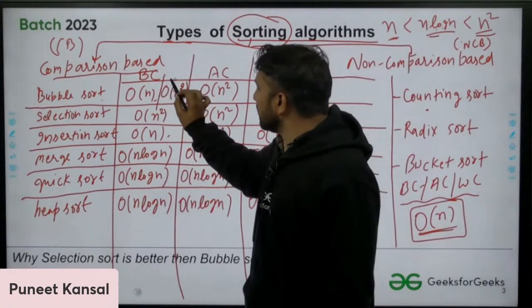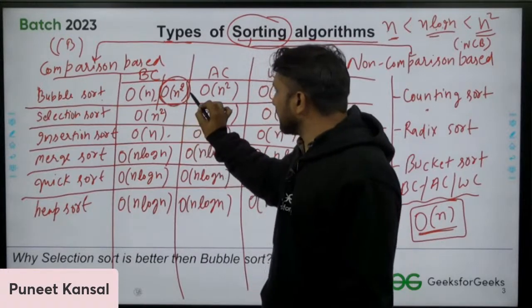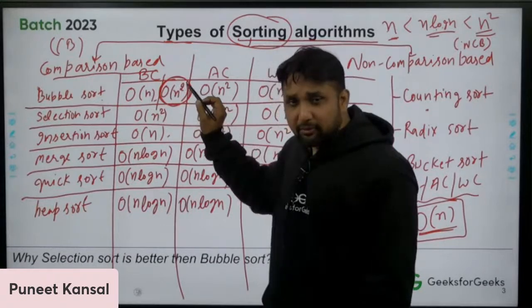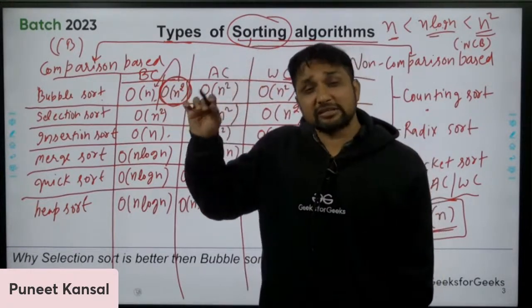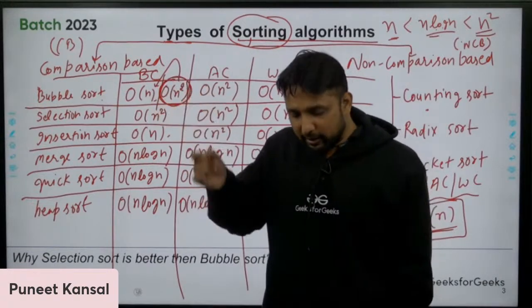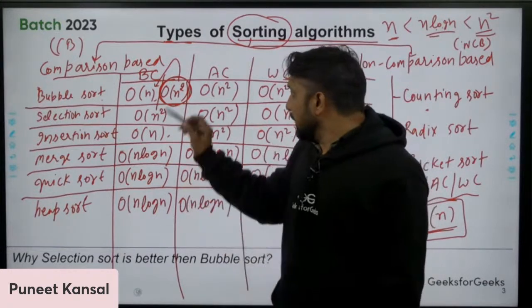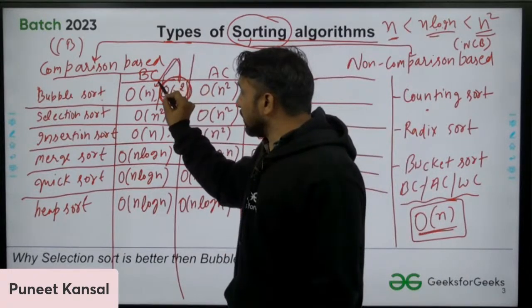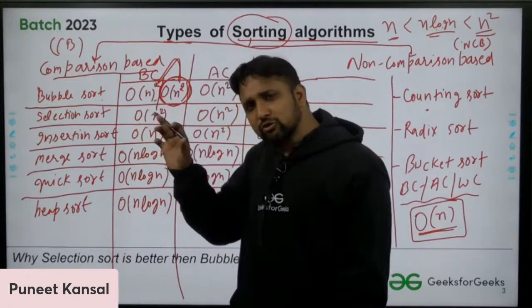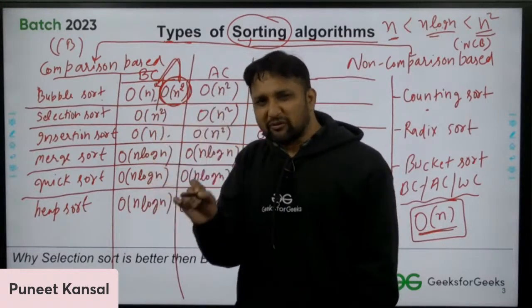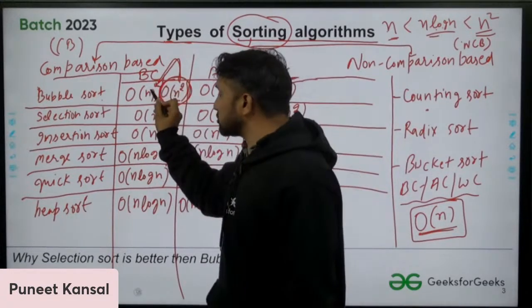Here I will show you. Actually, let me tell you one thing first. Bubble sort takes n square time in best case, but we can improve it to n. I will tell you how. Maybe you people already know. If you already know, please write in the chat box. We can do some modification in the code, and the complexity will reduce from n square to n.